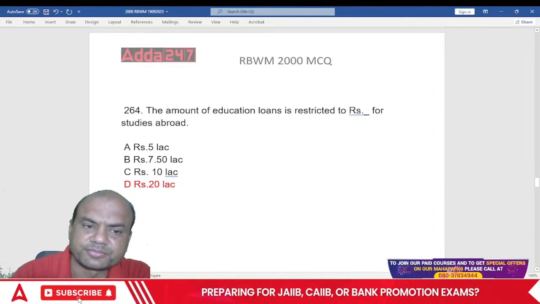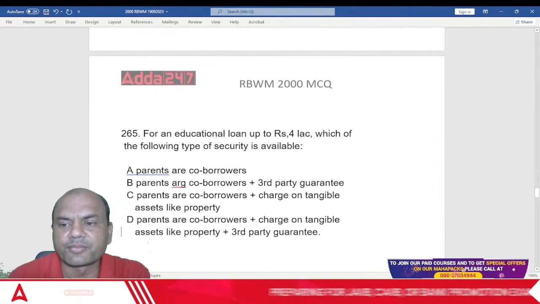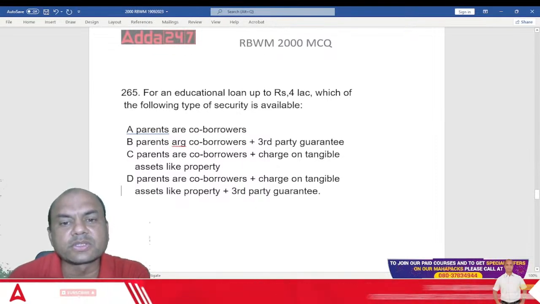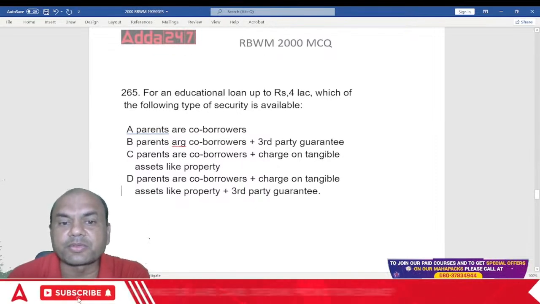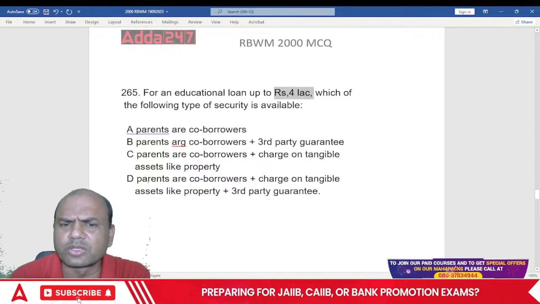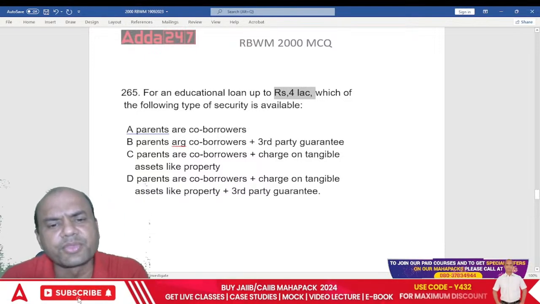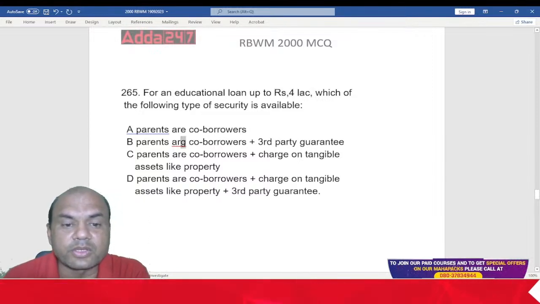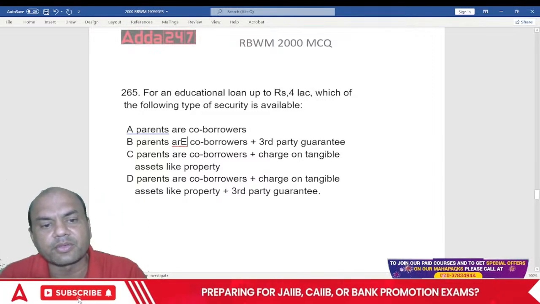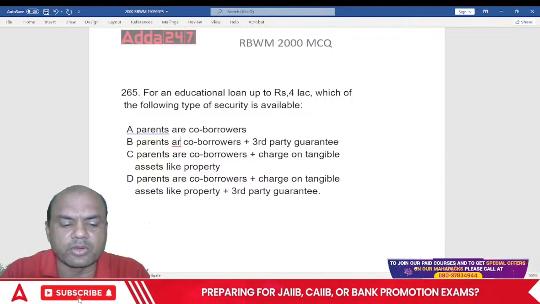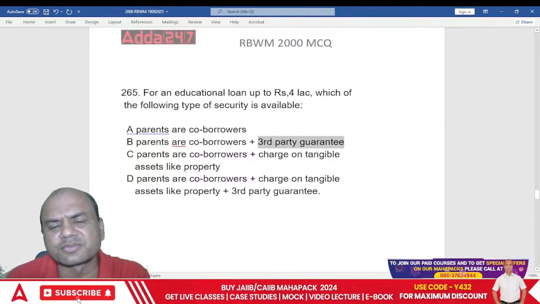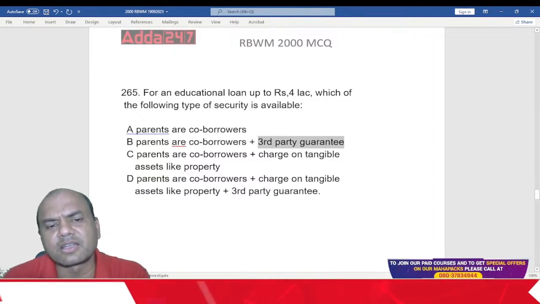Next one. For education loans up to 4 lakhs, which of the following type of security is available? Loan up to 4 lakhs, education loan. What is the security taken? Parents are co-borrowers. Parents are co-borrowers plus third party guarantor, meaning some known person as a guarantor.